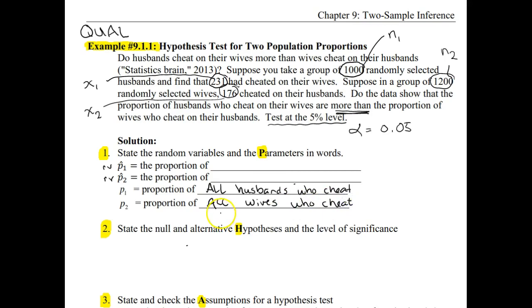And then we're going to get information about those parameters from our sample. So our random variable p hat 1 is going to be the proportion of 1,000 randomly selected husbands who cheat, because that was our sample size for that group. And p hat 2 is going to be the proportion of 1,200 randomly selected wives who cheat.